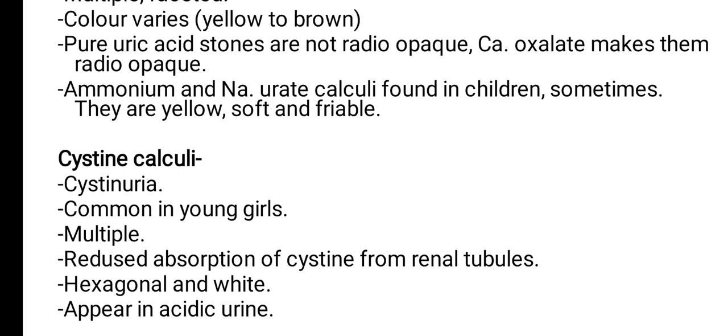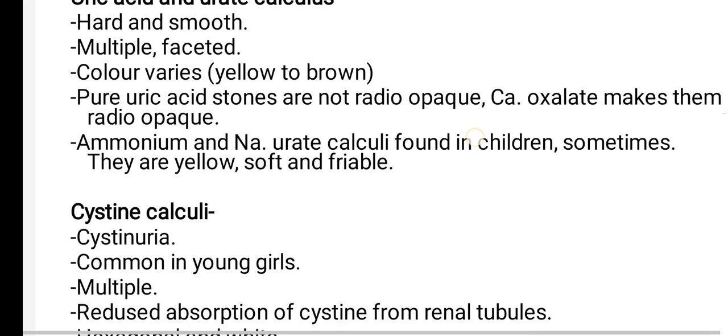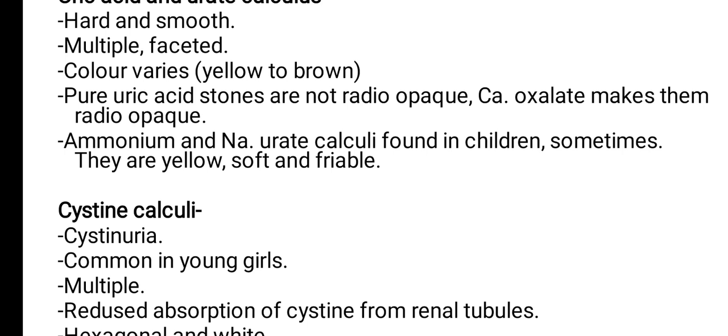The ammonium and sodium urate calculi are found in children sometimes, and they are yellow, soft, and friable. They will easily break. So uric acid and urate calculus are hard, smooth, multiple, and they will have facets on them. Facets means small depressions. The color varies from yellow to brown.